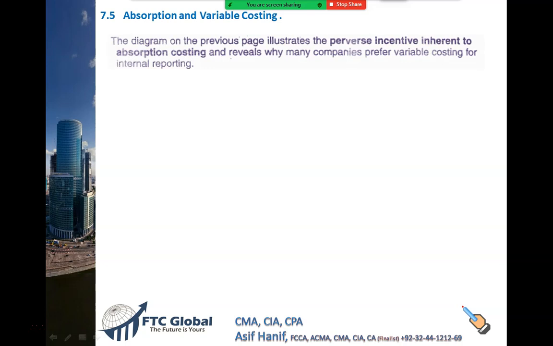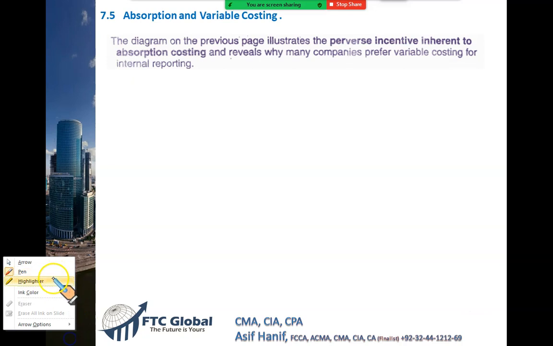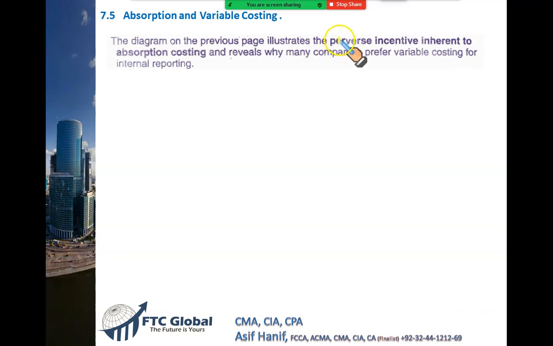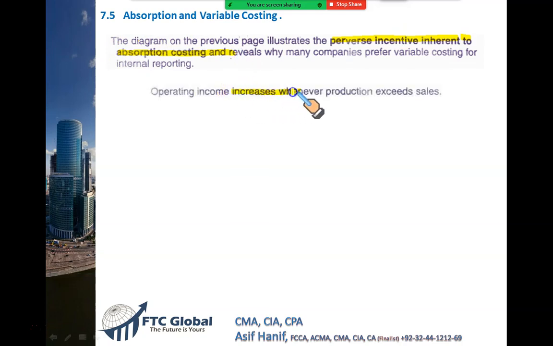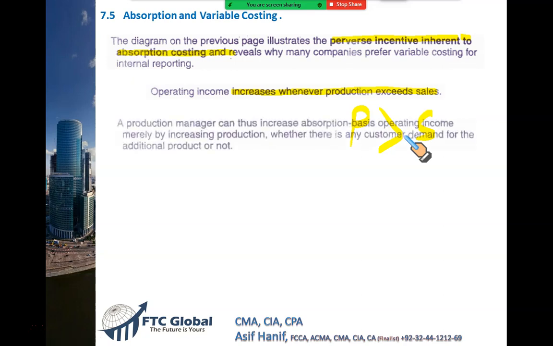Now, I told you under absorption costing, a manager can manipulate profit by deliberately producing more. There is a perverse incentive in absorption costing to produce more and more. The more you produce, you can show higher profit. Operating income increases whenever production is more than sales under absorption costing. That's the incentive managers have, and they will try to make good use of it and deliberately produce more and more so as to artificially increase their profit. So managers can increase absorption-based operating income by just increasing production.